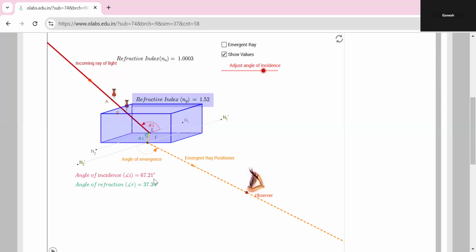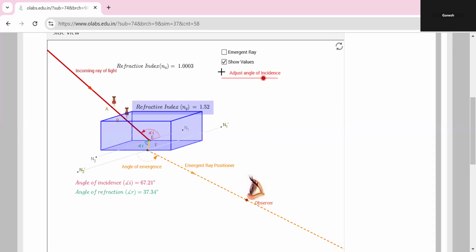The angle of incidence is 67.21 degrees, the refractive index is 1.52, and the angle of refraction is 37.34. When I pass the light into the glass bowl filled with water, the light passes through this area. This is the incident ray of light, this is the emergent part, and this is the reflected part. So this is the refractive index and the refractive angle.